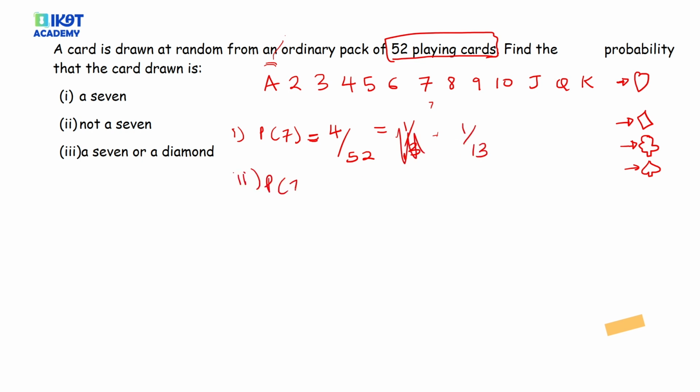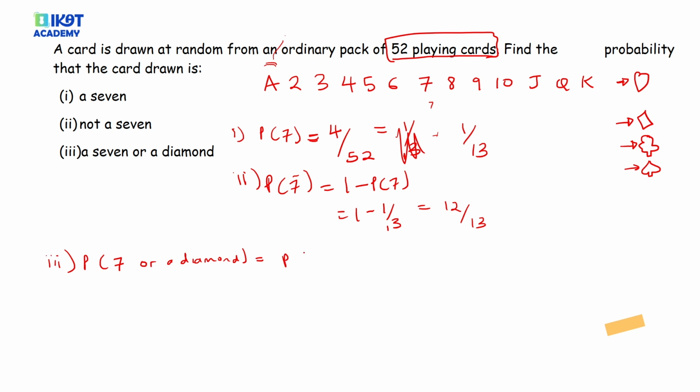The probability of not getting a 7 is 7 complement, which is equal to 1 minus the probability of a 7. So this is 1 minus 1 out of 13, which is equal to 12 out of 13. Then the third Roman numeral asks for the probability of a 7 or a diamond. I told you that when the question says the probability of a 7 or a diamond, it's the same as saying the probability of 7 union diamond. From the formulas we used, the probability of 7 union D is equal to the probability of 7 plus the probability of a diamond minus the probability of a 7 intersection a diamond.